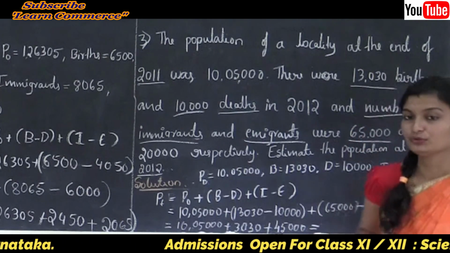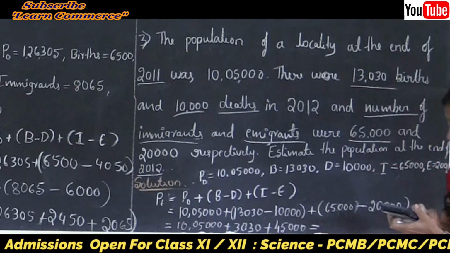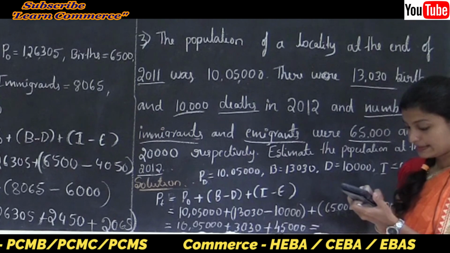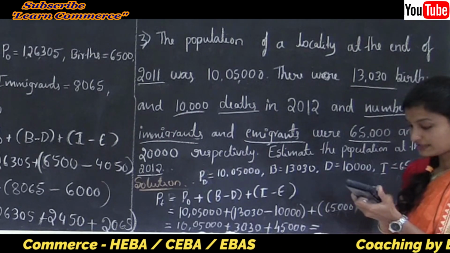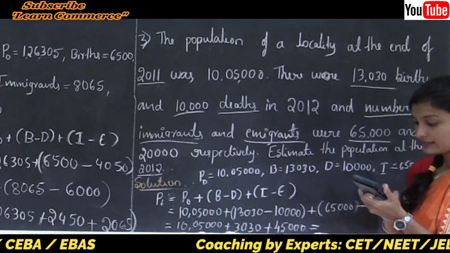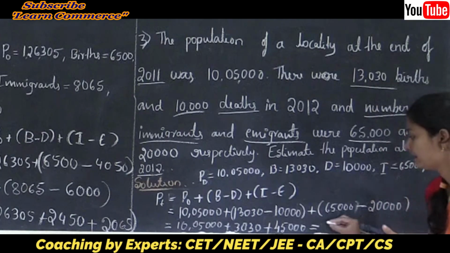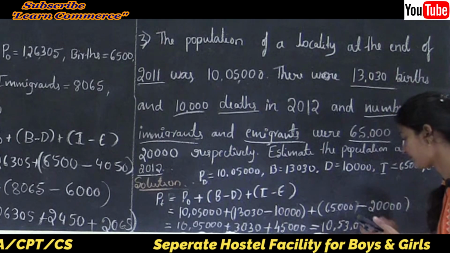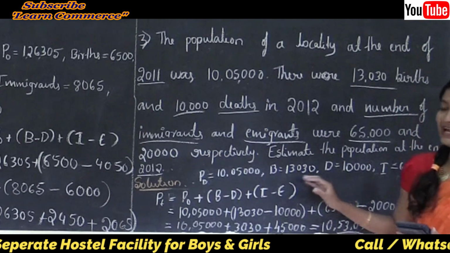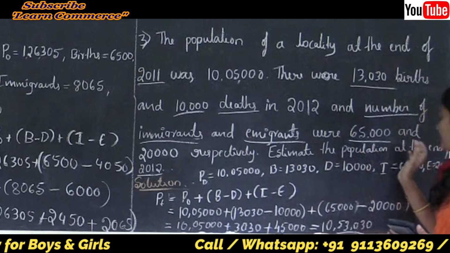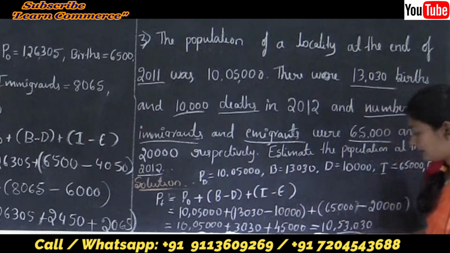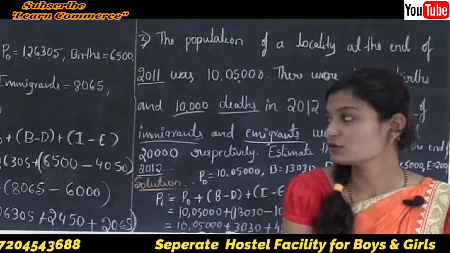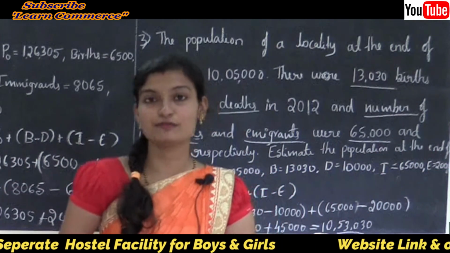So 10,05,000 plus 3,030 plus 45,000 is 10,53,030. So the population at the end of 2012 is 10,53,030. Yes, this is the solution to the formula for measures of population.